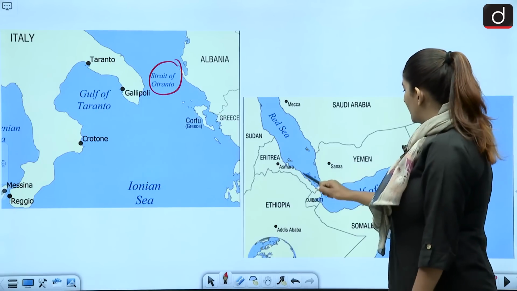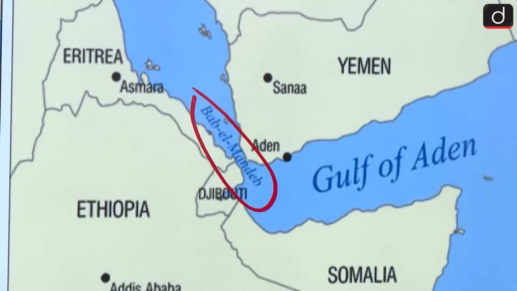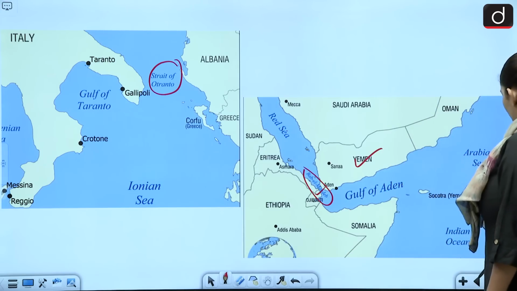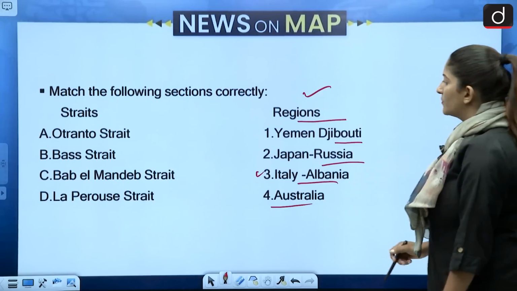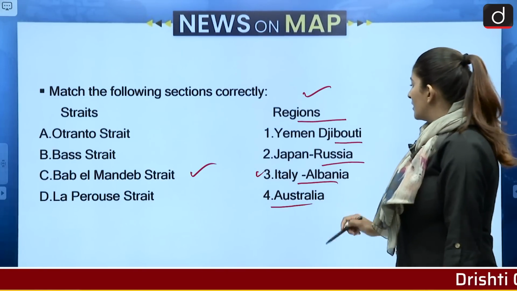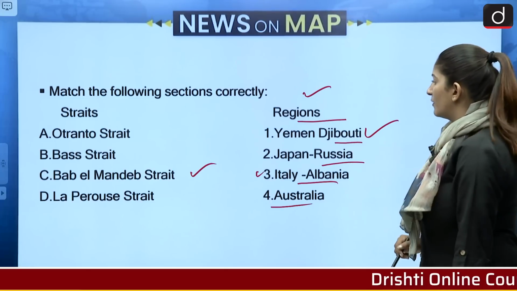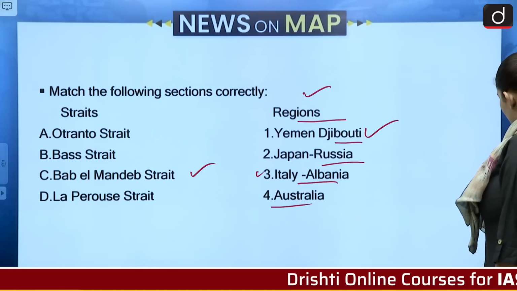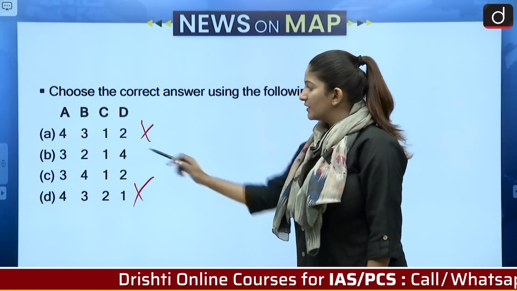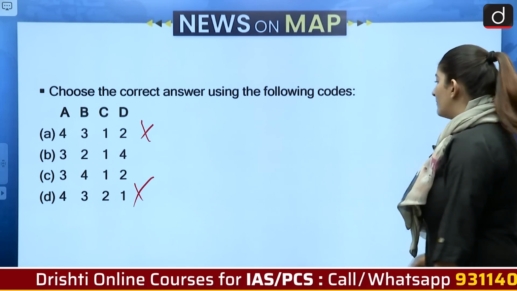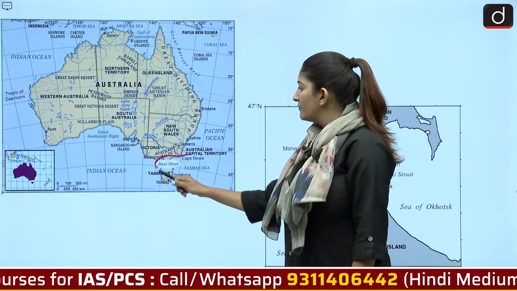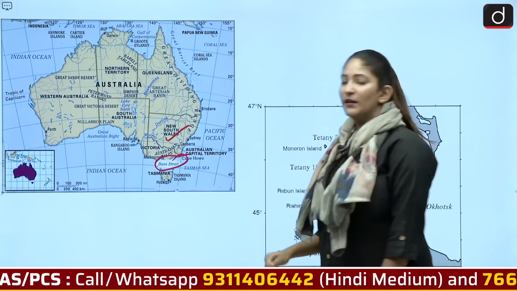It is between the Red Sea and the Gulf of Aden, between the countries of Yemen and Djibouti. So that gives us the second pair, that Bab el-Mandeb is of course with Yemen and Djibouti. So C has the correct match with 1. Then let's look at the Bass Strait and La Perouse Strait. So Bass Strait joins Tasmania Island with Australia, the mainland Australia.